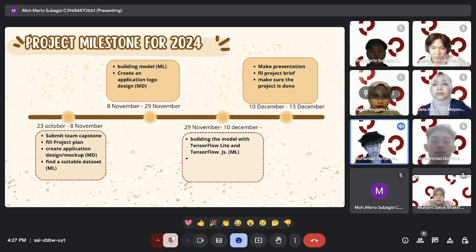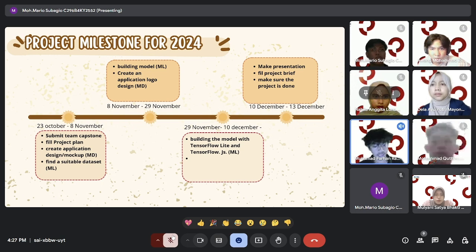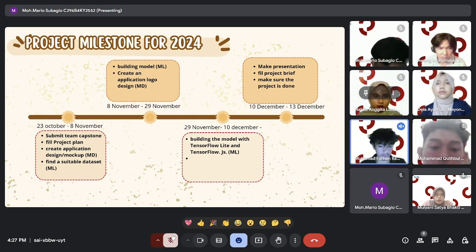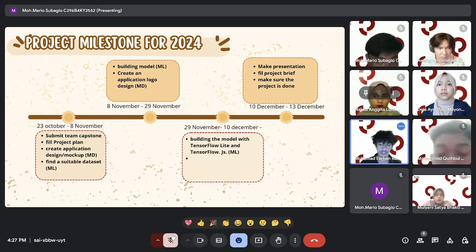Next, from 8 November until 29 November, we're building a model and creating an application logo design. Then from 29 November until 10 December, we're building the model with TensorFlow Lite and TensorFlow JS. In this period, we also make a presentation, fill the project brief, and make sure the project is done.